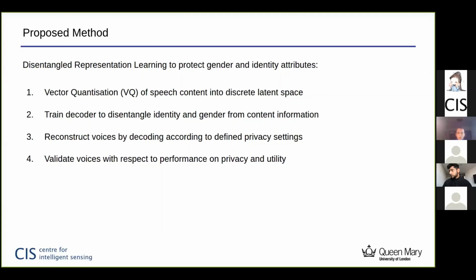In step 2, the decoder is trained to disentangle the identity and gender embeddings from the content information. In the next step, the task is to reconstruct voices by decoding according to the privacy settings defined in the previous slide. And finally, we validate the voices with respect to the performance on privacy and utility.